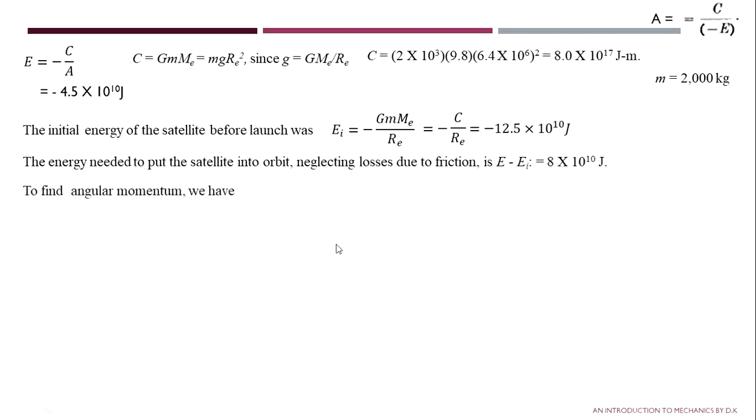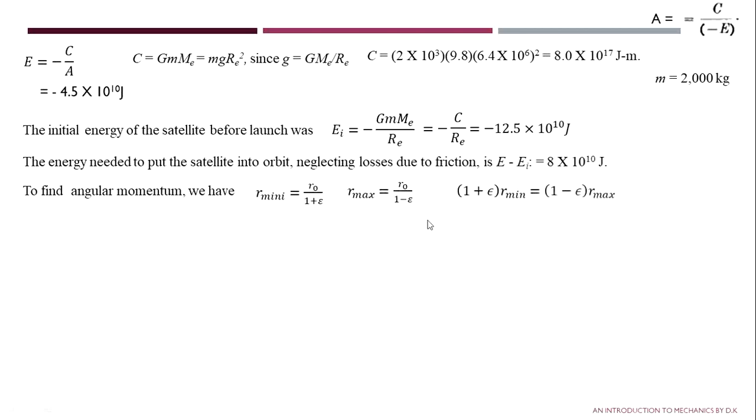To find the angular momentum, in this way we have found the values of energy. Now we are going to find the value of angular momentum. For that purpose, we know R minimum is equal to R0 divided by 1 plus epsilon. Similarly, R maximum is equal to R0 divided by 1 minus epsilon.